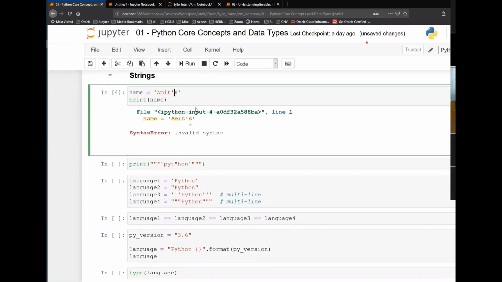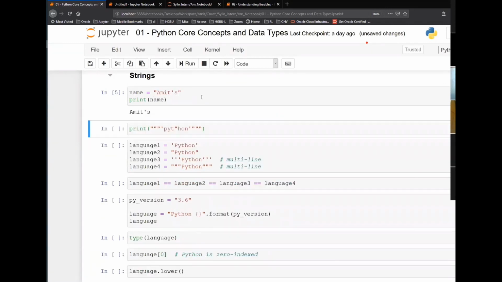To handle this, in other programming languages, you might have heard about escape characters and other things. In Python, it is very handy. All you can do is, if within the string there is a single quote, put double quotes outside. This will work. See, if you have double quotes here, put single quotes.